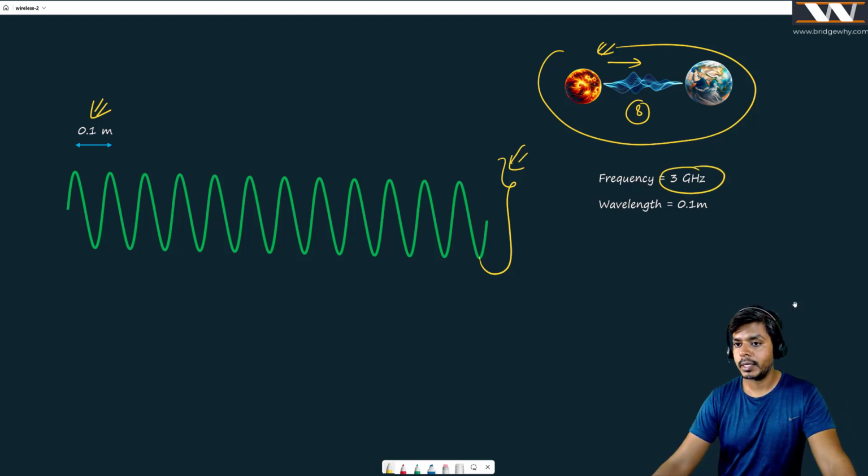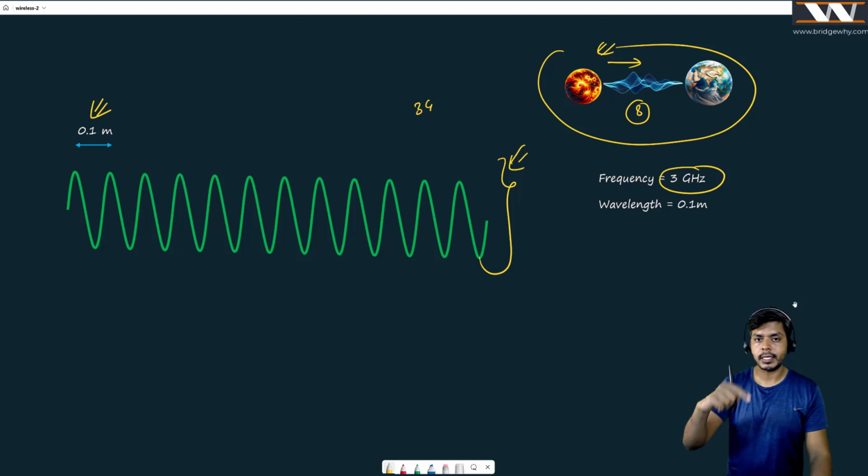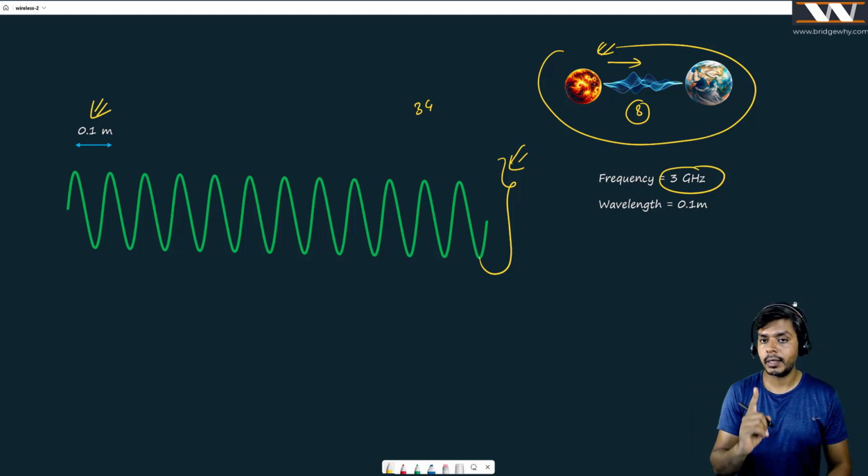I'm talking about gigahertz. It means that this signal is moving 3 gigahertz times in 1 second, right? See the frequency of this signal. How many times is it repeating itself in 1 second? It is 3 gigahertz times.